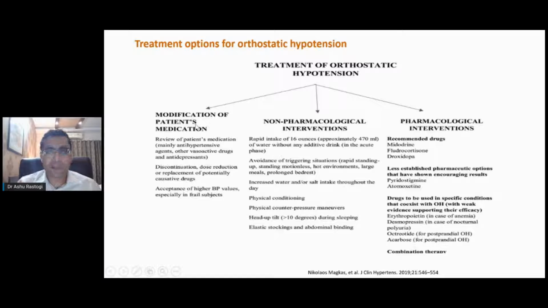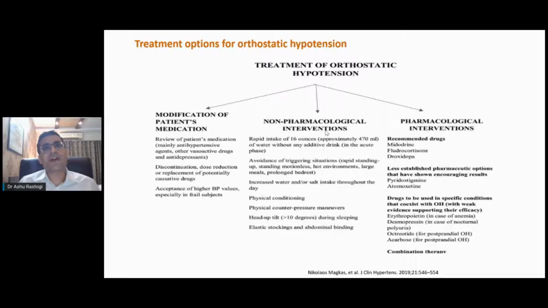Any drug which the patient is receiving that causes either volume depletion, like diuretics, or vasodilation, whether it may be clonidine, alpha blockers, or these drugs, you should try to modify or stop if possible. But the most important part of treatment of orthostatic hypotension is non-pharmacological intervention.